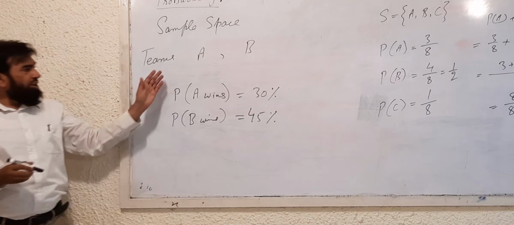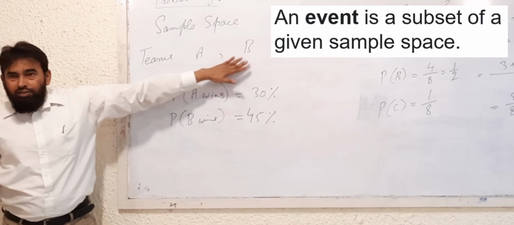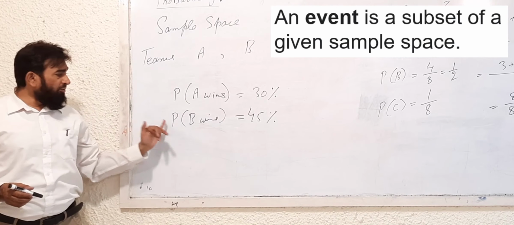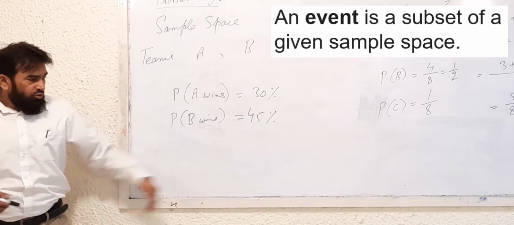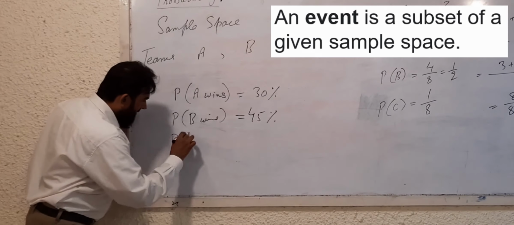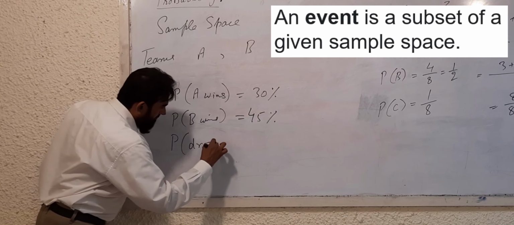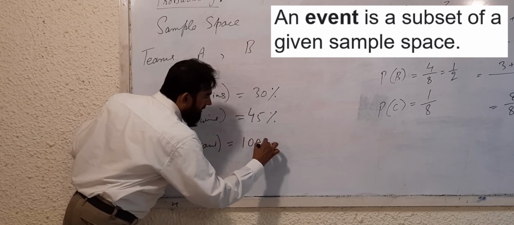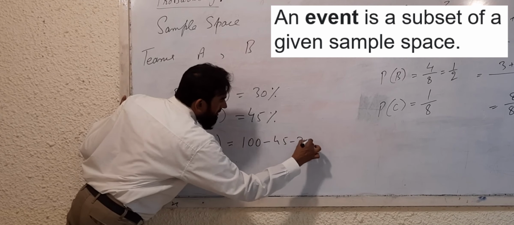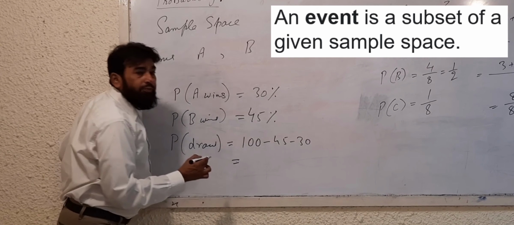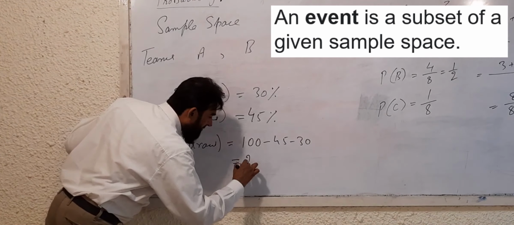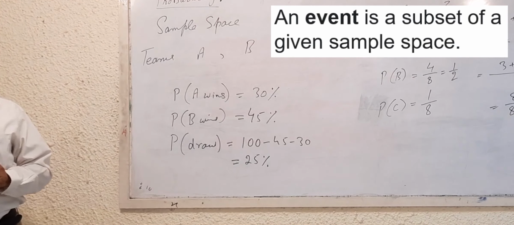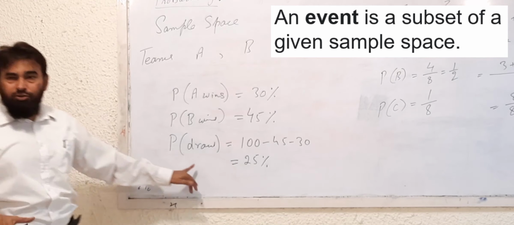In this experiment, I am considering two teams, team A and team B. Probability of A winning is 30%, probability of B winning is 45%. So, what should the third be? Draw. So, how are you going to find the draw? 100 minus 45 minus 30. How much? 25. 25%. So, in this way you can find the remaining probability if the other events are given.